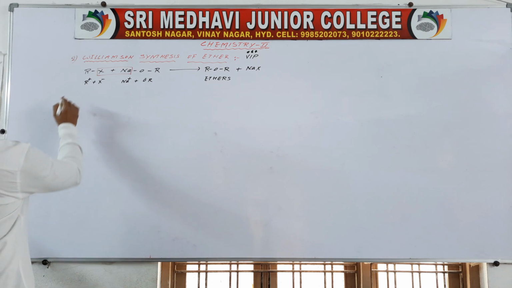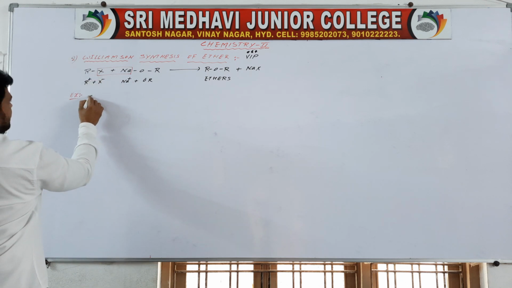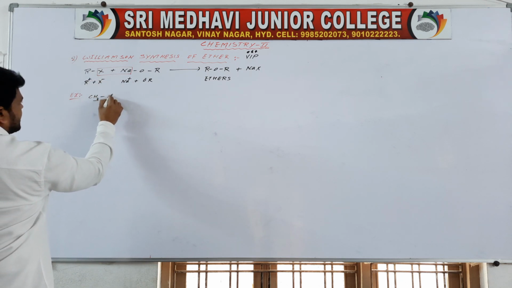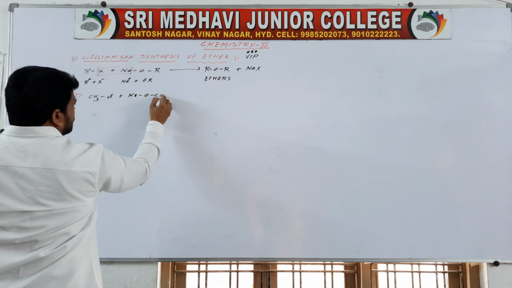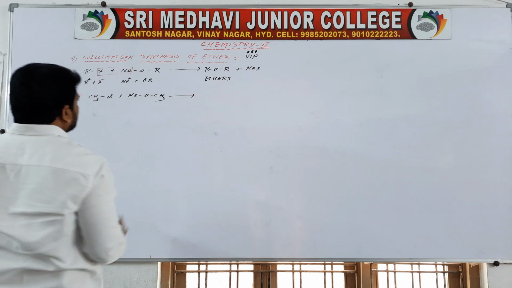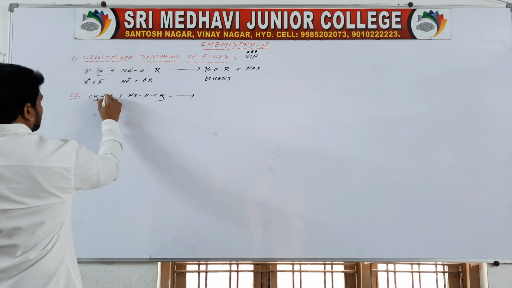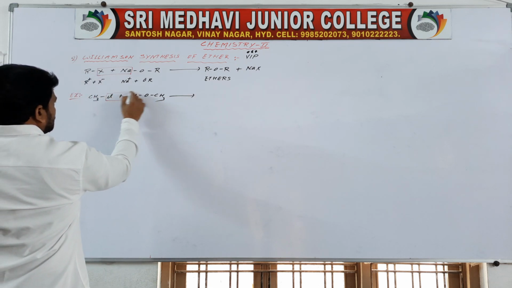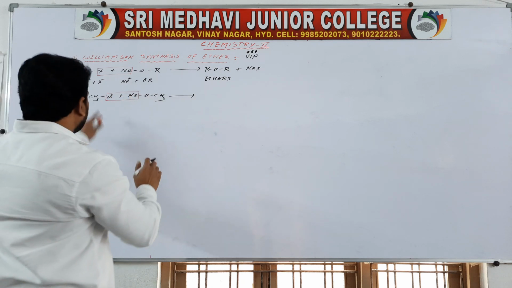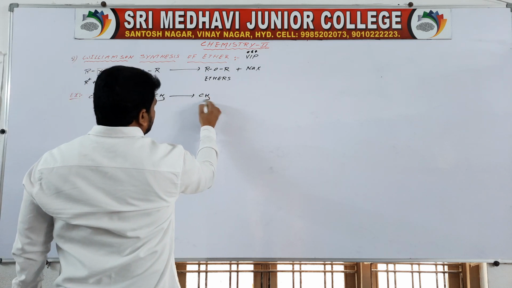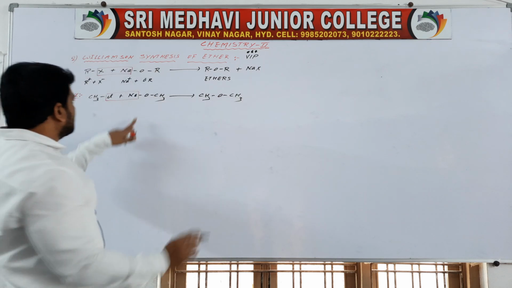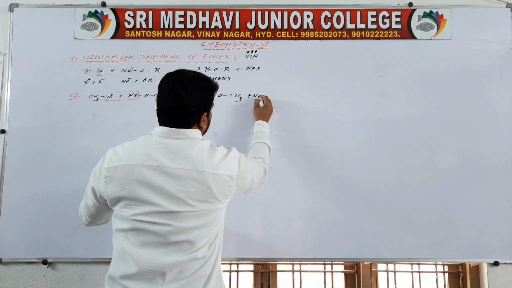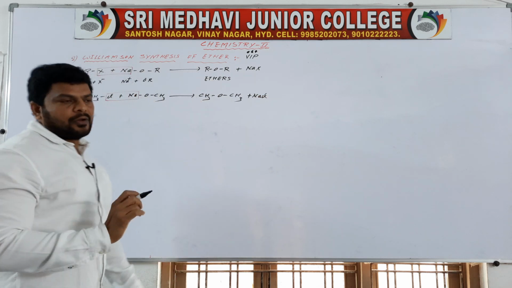So for example, in the place of alkyl halide I am taking CH3Cl plus NaOCH3, which gives rise to CH3OCH3, and NaCl is the outgoing product.